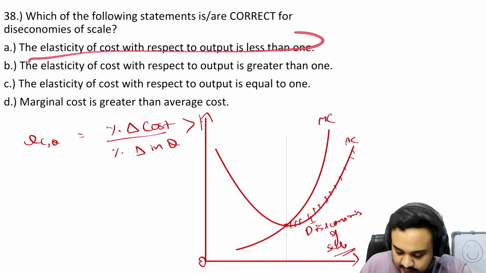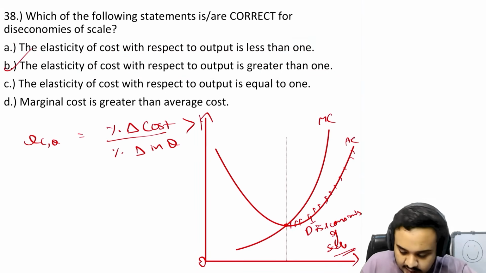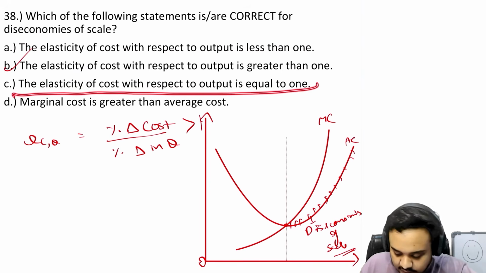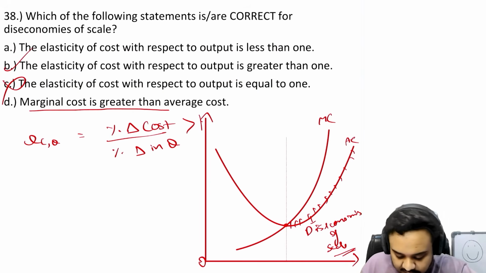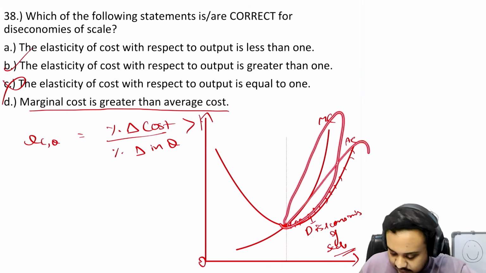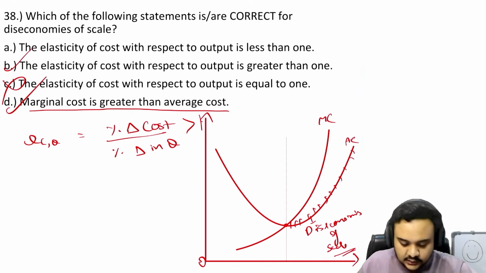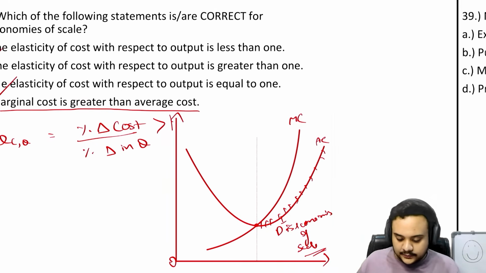So this is greater than 1. Is it less than 1? Nope. Is it greater than 1? Yes, this one is correct. B is right. And then finally, the last one says elasticity of cost is equal to 1. No, this is also absolutely incorrect. Marginal cost is greater than average cost. Yes, that is very, very clear and very, very correct. So B and D are the right answers.